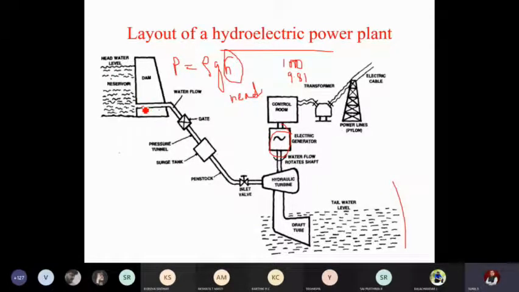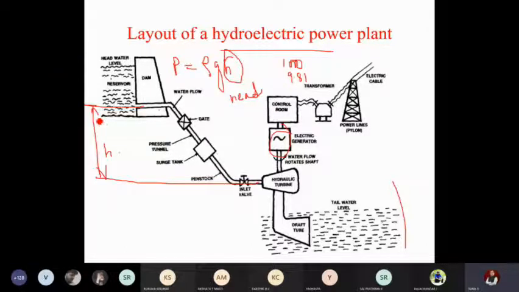So if you see, this is the inlet level of the pipe, or we call it the penstock, and this is the inlet level of the turbine. The height is called the head. So this is the head. As this head increases, the energy in the water increases. So you get more potential energy, so the turbine will rotate at a higher speed, because water comes at a very high velocity and hits. As the potential energy increases, you get a better output. So this is the concept of working of a hydroelectric power plant.